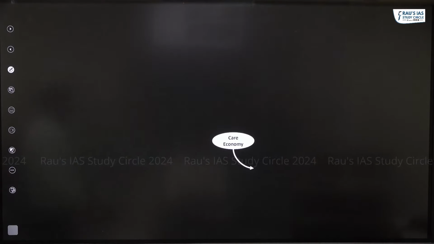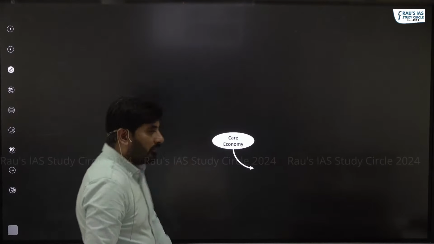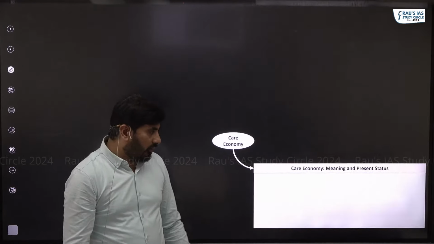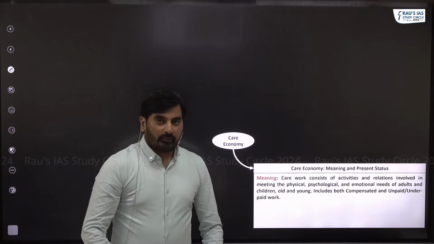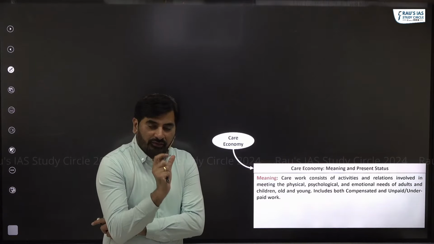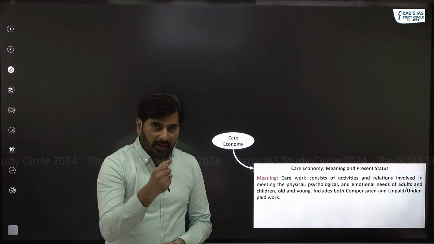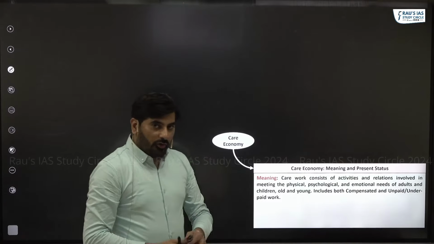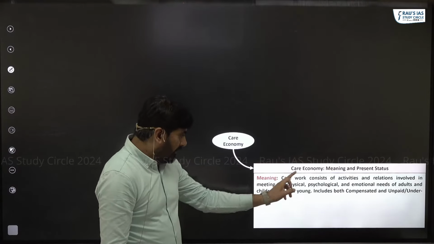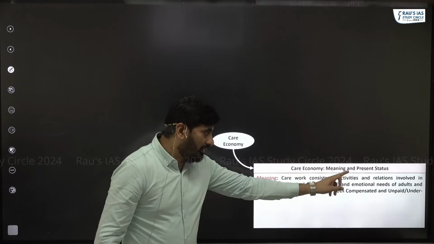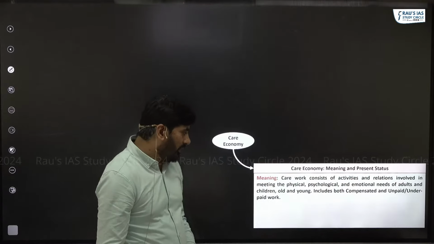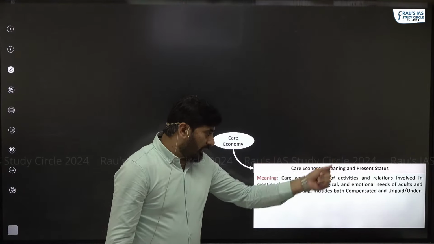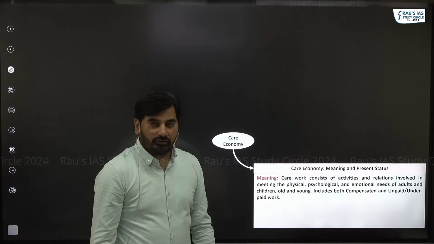Fine. So let's understand the meaning of care economy, the present status of care economy. Look at the definition of care economy as per ILO, International Labour Organization. According to ILO, care economy consists of activities and relations involved in meeting the physical, psychological, and emotional needs of the people.